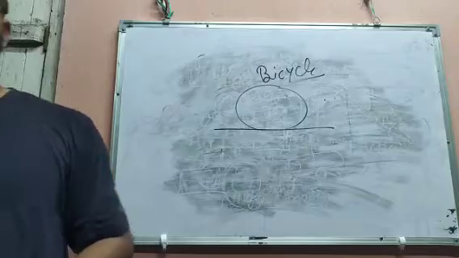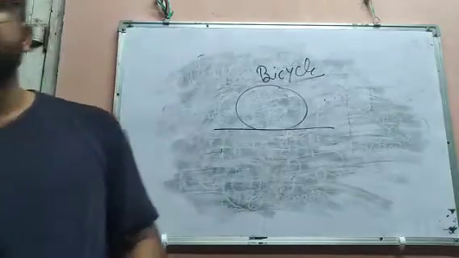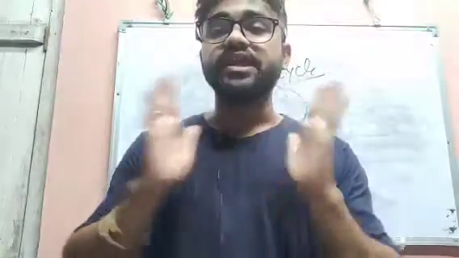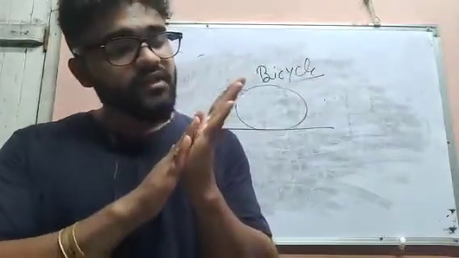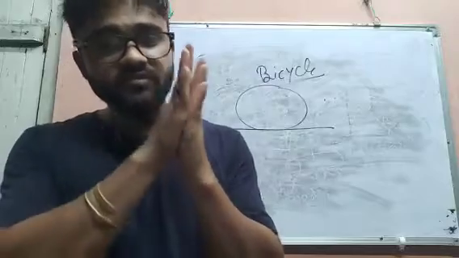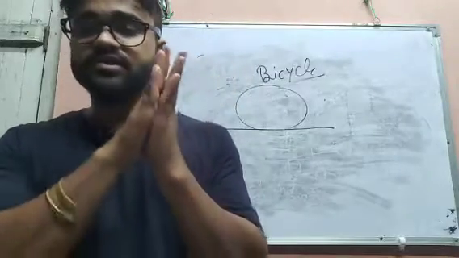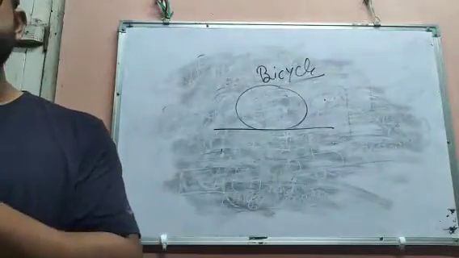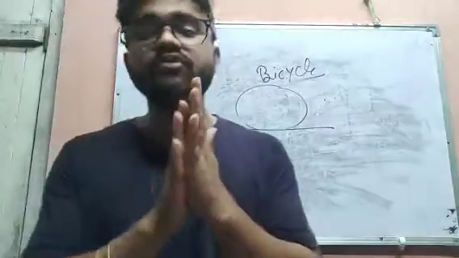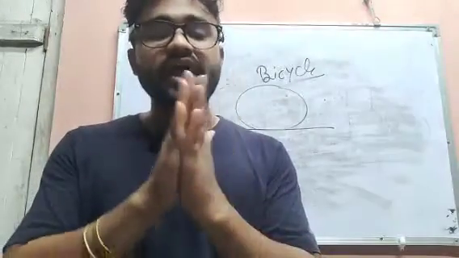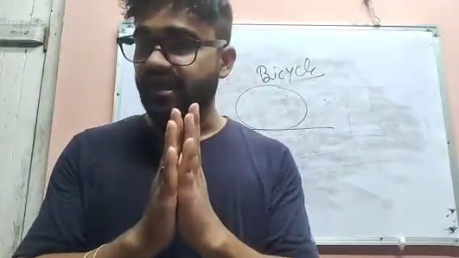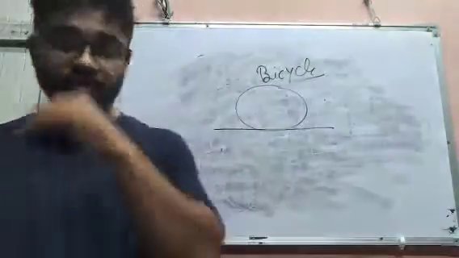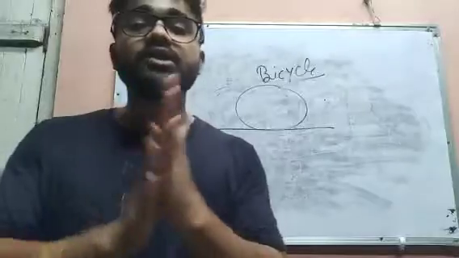Then, friction produces heat. See, join your palms, and if you rub them, you will get heat. Rubbing means there is a frictional force, so it will produce heat. The energy that I use to move my hand is converted to heat energy.